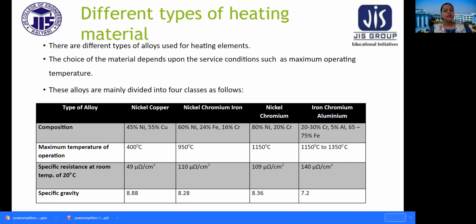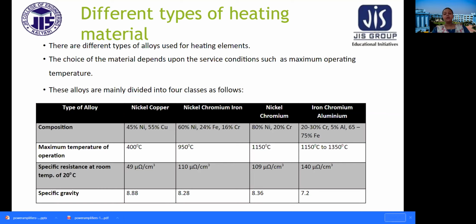Specific resistance at room temperature of 20 degrees centigrade. For nickel copper, it's 49 microohm per centimeter cube. For nickel chromium iron, it's 110 microohm per centimeter cube. For nickel chromium, it's 109 microohm per centimeter cube.